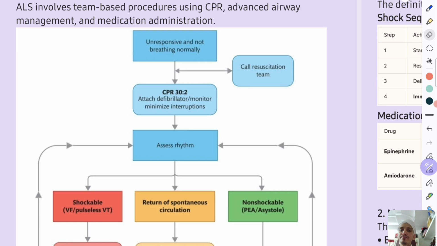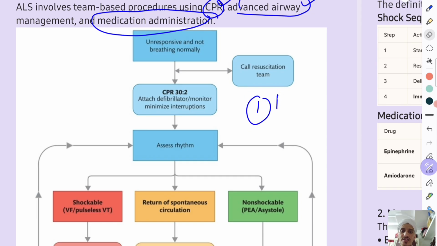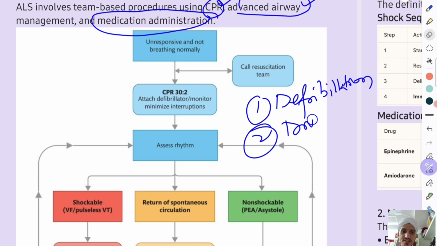ALS involves a team-based procedure using CPR, advanced airway management, and medication administration. They will also perform CPR, but the quality of CPR will be higher, and the airway management will be advanced. But two things will be added at this advanced level. The one thing is defibrillation, and the second thing is drug administration. These two things will be done by this team.